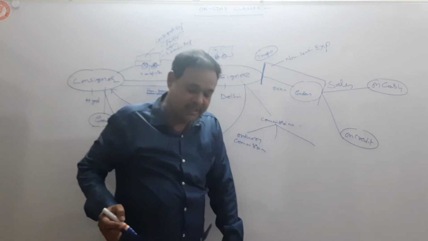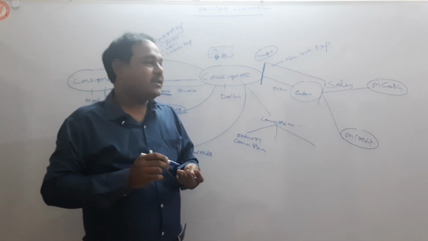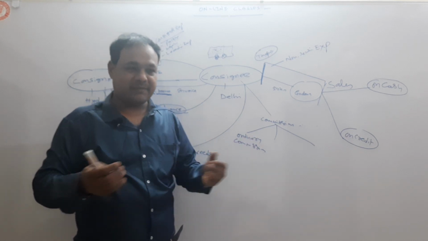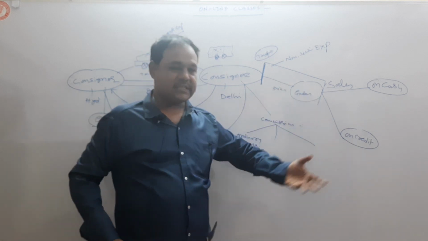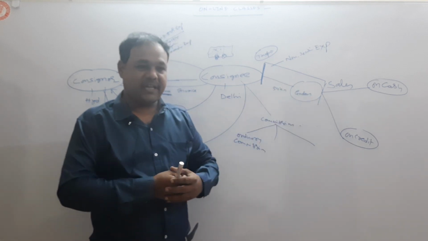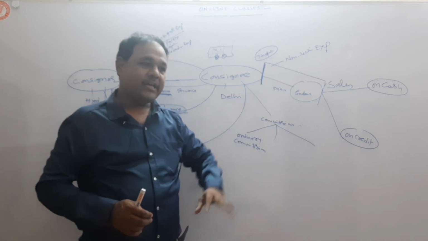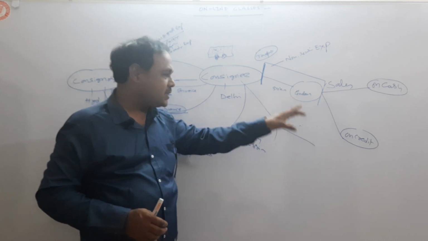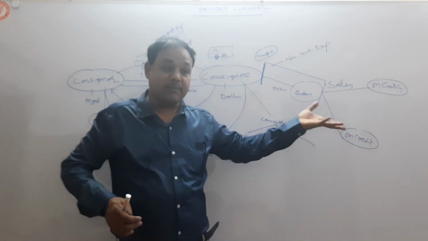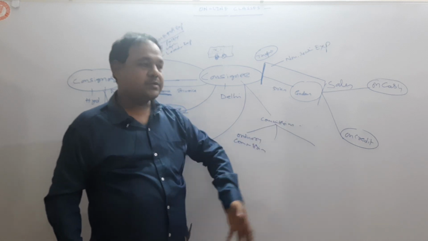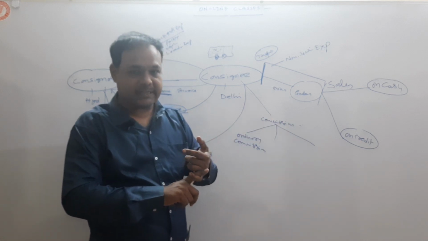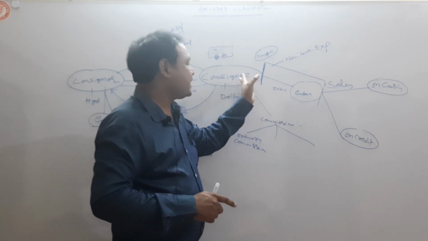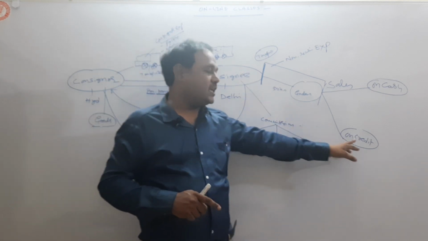on credit, generally what type of risk he has to face? That when we sell the goods on credit, collection is a big problem. See, today if I sell goods to customer on credit and tomorrow if I ask money, then he says next day. If I go next day, he says after 4 days. So there will be a big problem of the collection of credit sales, and there may be chances of bad debts also. So first of all, there is a risk of collection of the credit sales, and second, there is a risk of bad debts. That is why consignee denies selling the goods on credit.